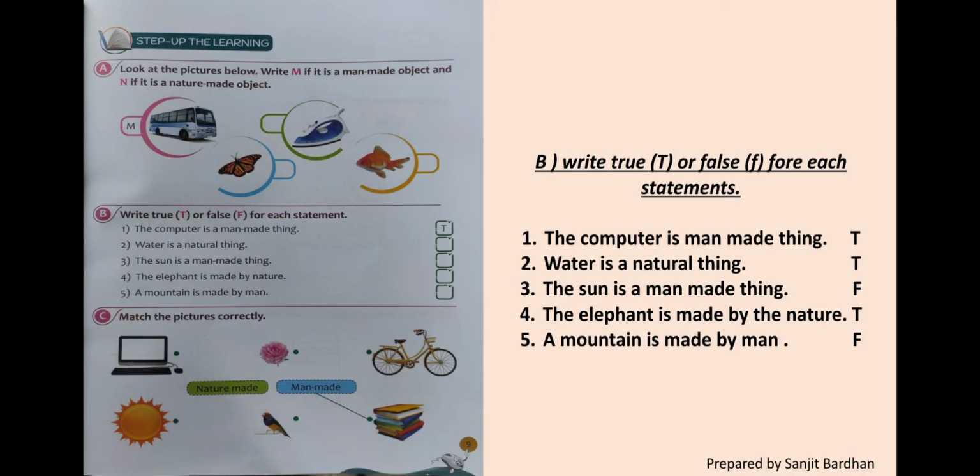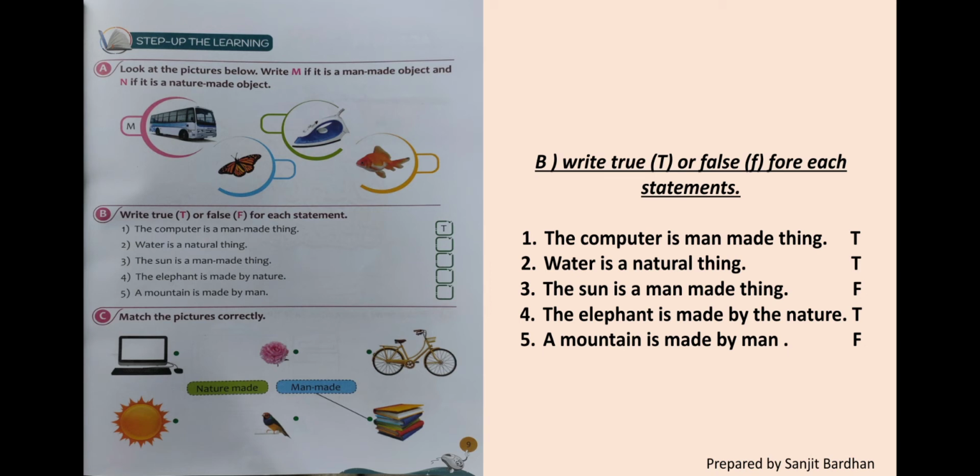Here is the picture of your book, page number 9. In the first question, we need to write M if it is a man-made object and N if it is a natural object. The first picture is a bus. A bus is a man-made object. That's why we write here M. Next, iron.